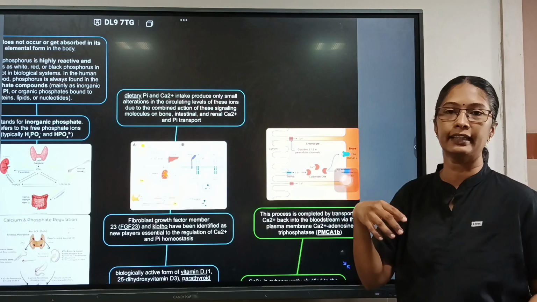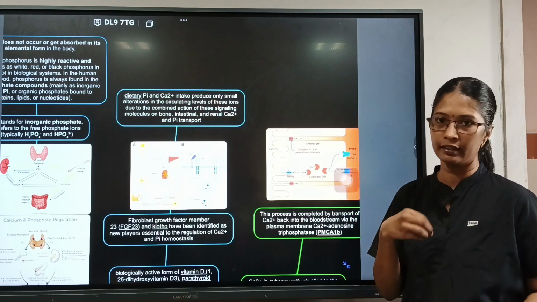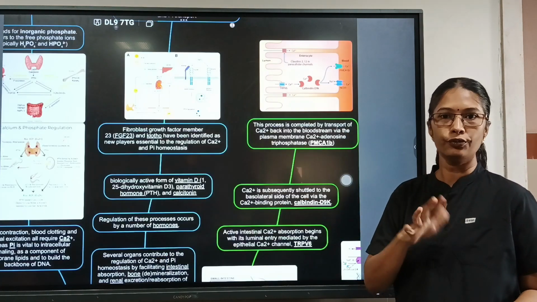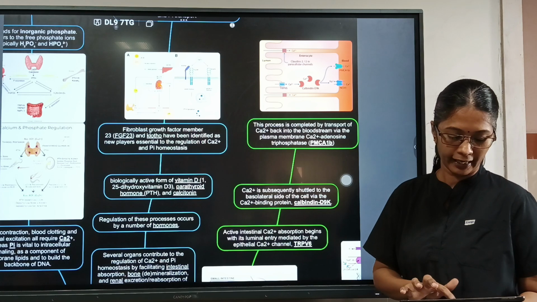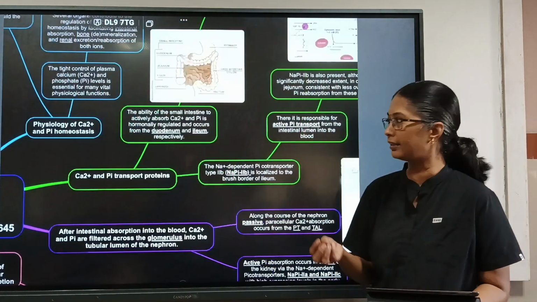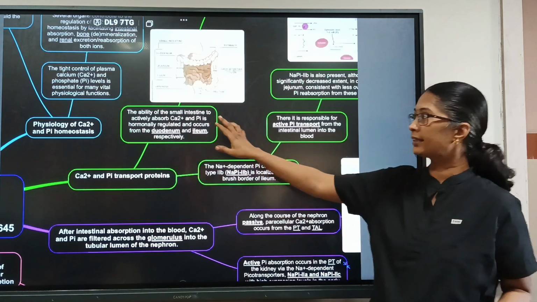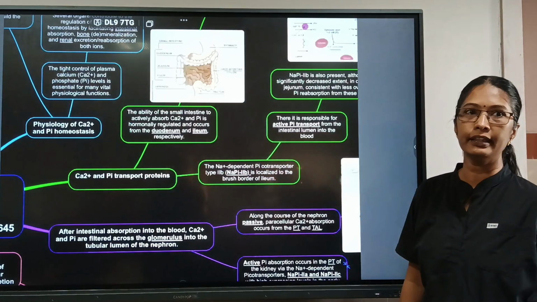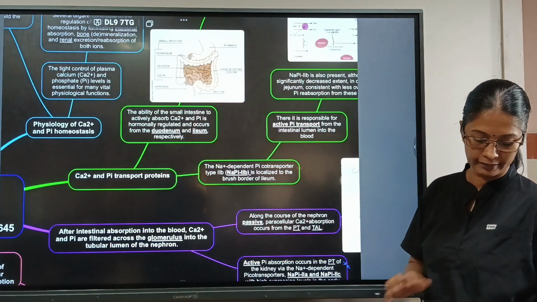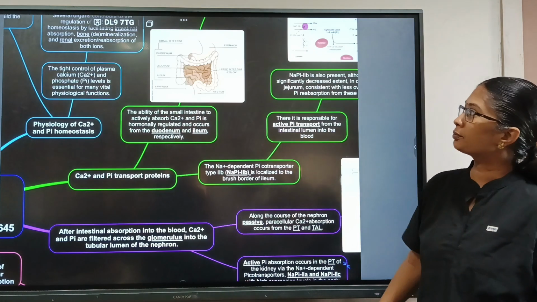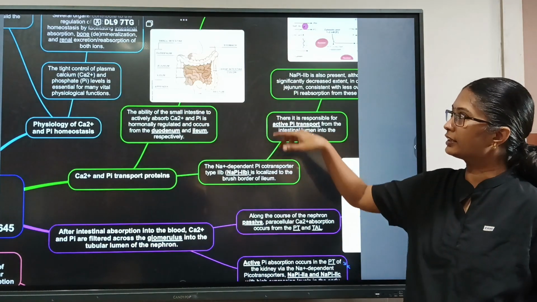So once we take in the minerals through our food, I said it is only through food we take the minerals. When the calcium and phosphate ions enter the intestine, what happens? The small intestine plays the important role in the absorption of the minerals. In the small intestine, we have different regions.